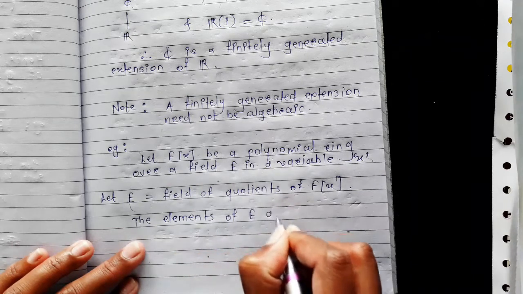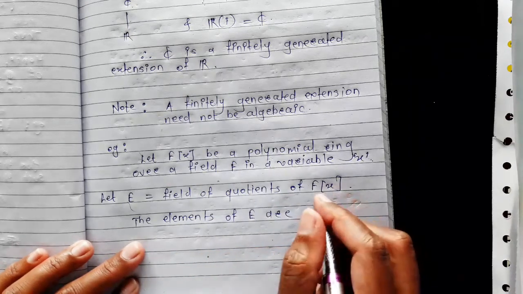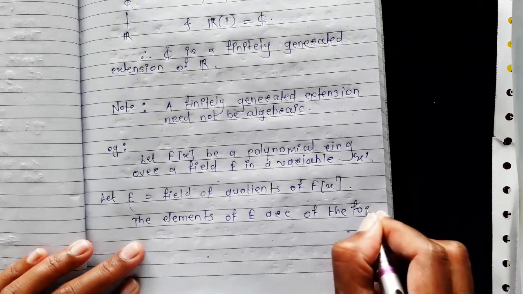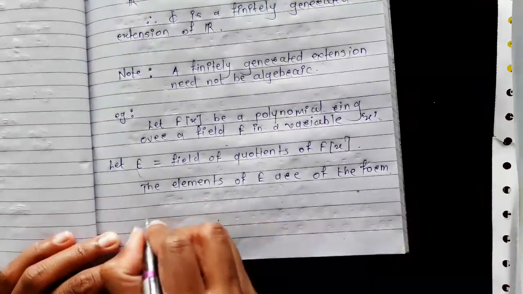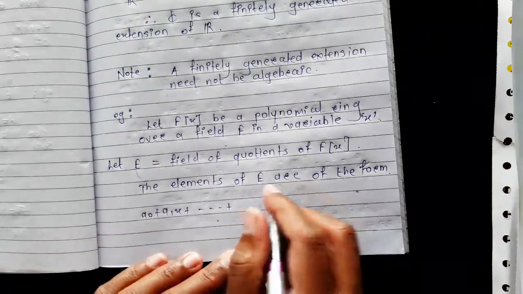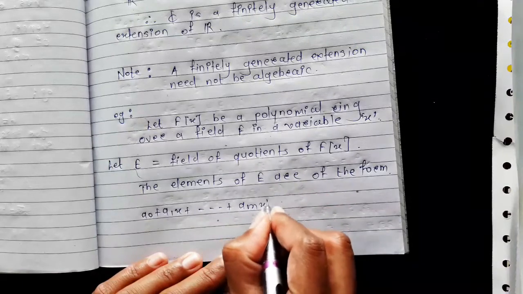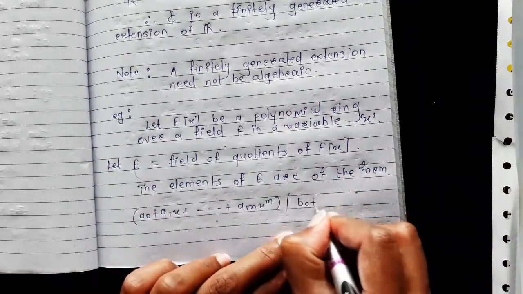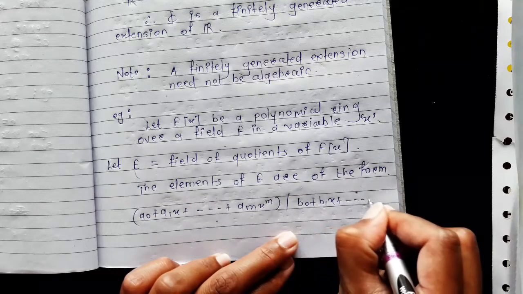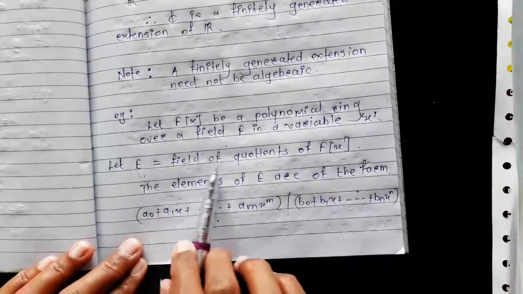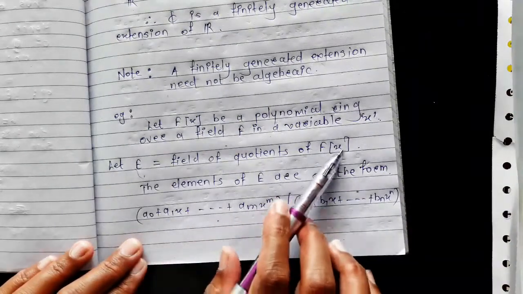of field E are of the form a0 plus a1x plus up to am x raised to m divided by b0 plus b1x plus up to bn x raised to n, as E is the field of quotients of polynomial ring F[x].